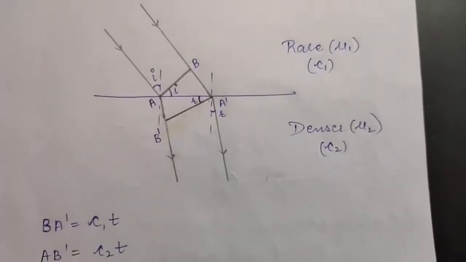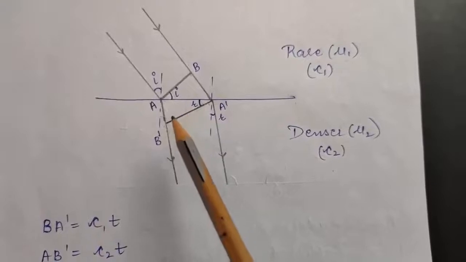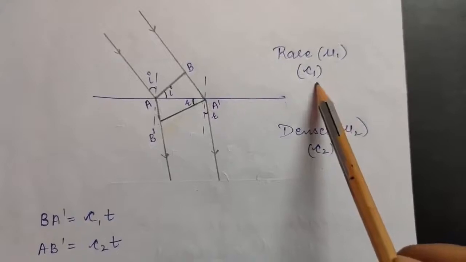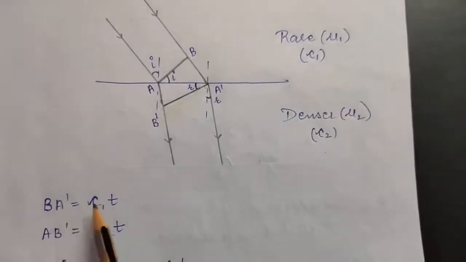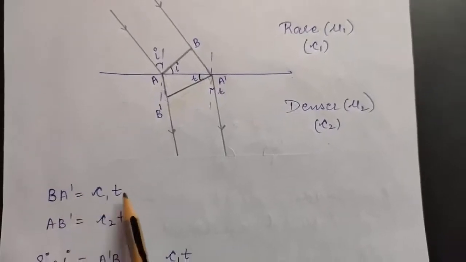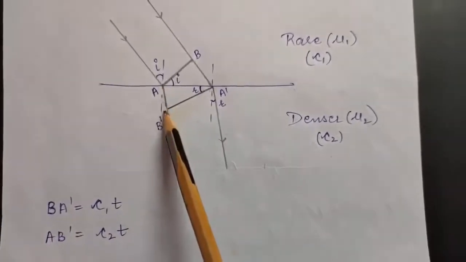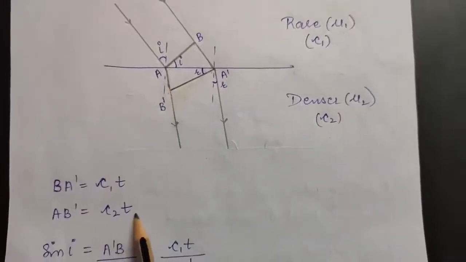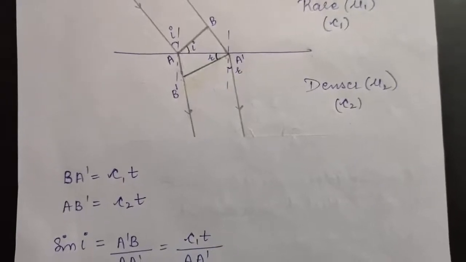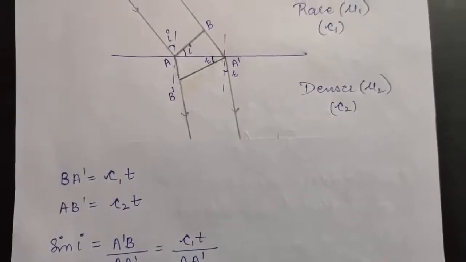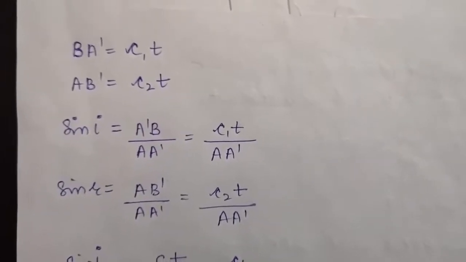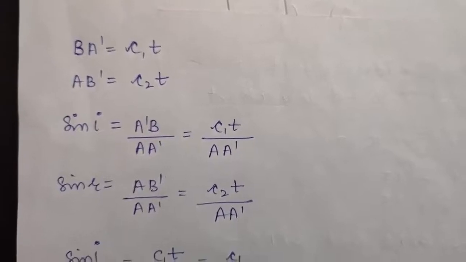Okay, so now if you want to calculate BA dash, this distance is nothing but speed into time, and speed in the rarer medium is C1. So BA dash will be speed, that is C1, and time we are taking to be t. So BA dash will be equal to C1t, and AB dash will be equal to C2 into t. Okay, so I hope it is clear. We have two velocities of light, one in the rarer medium and second in the denser medium. So now by using this, we will be proving Snell's law, which is very important for the law of refraction, and you have studied that as well.